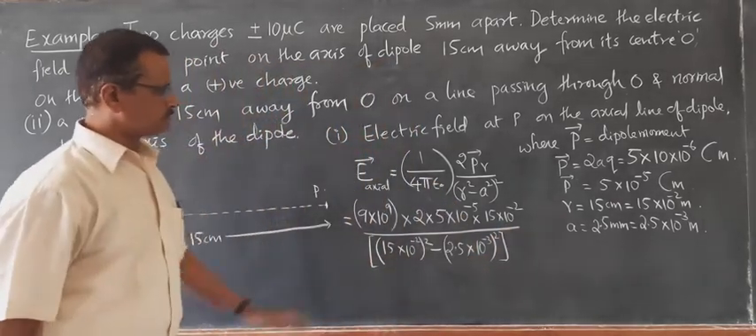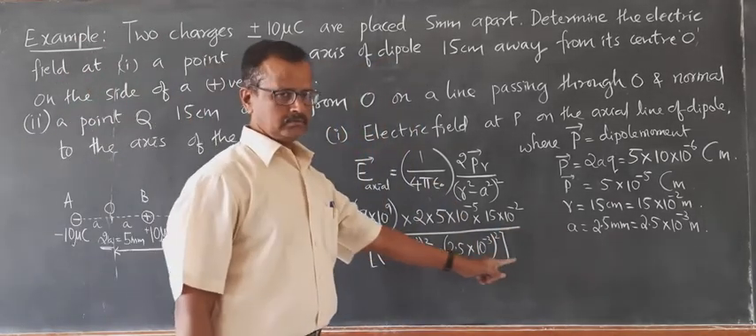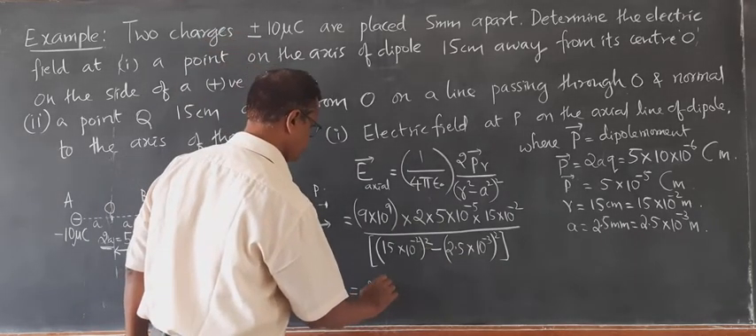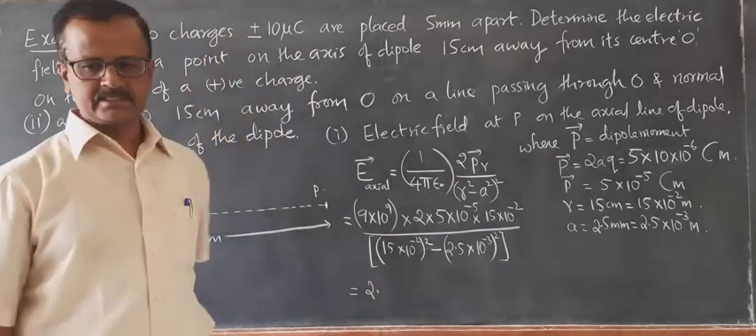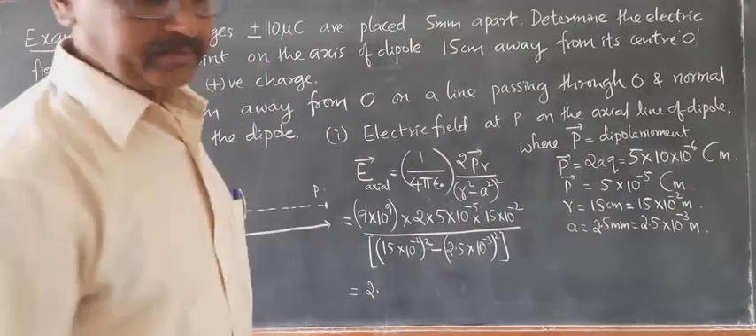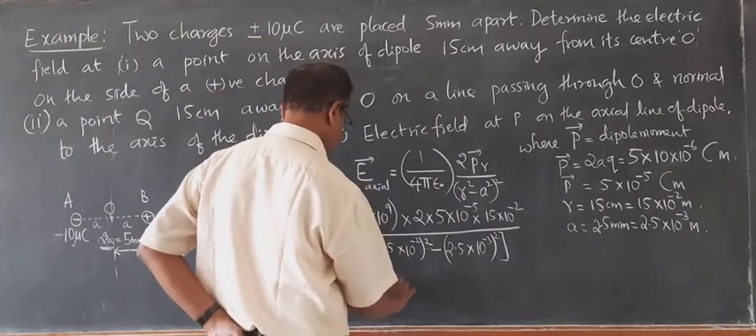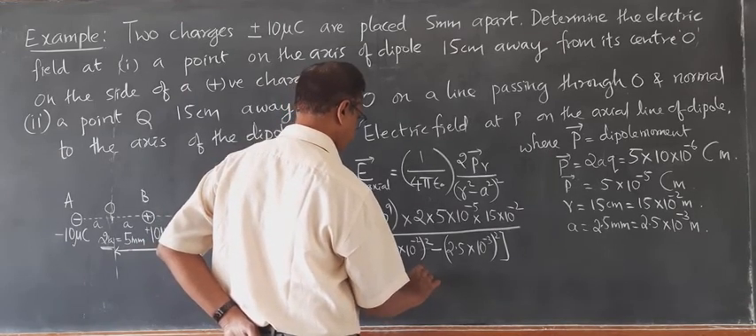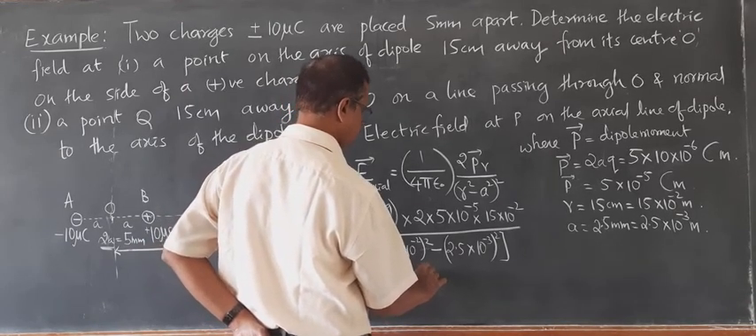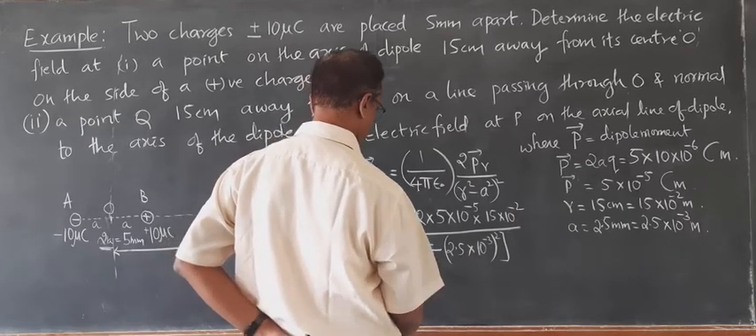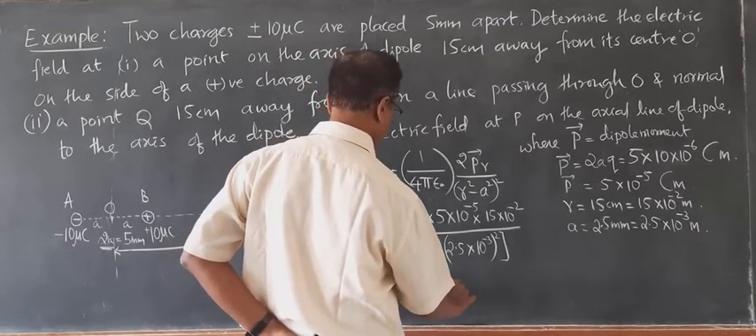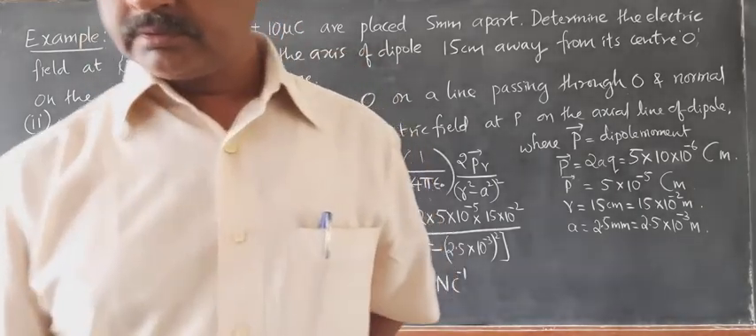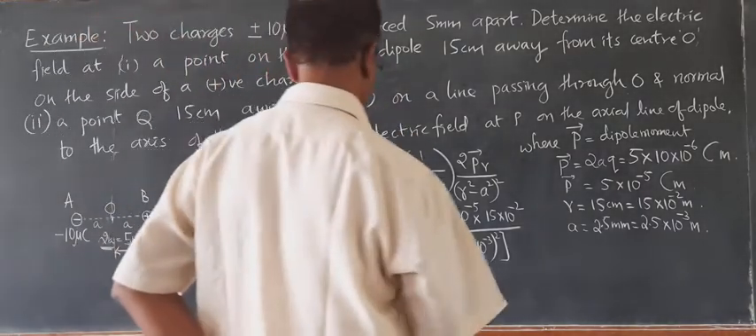If you work it out, if you calculate, this comes out to be 2.7 into 10 to the power of 5 Newton per coulomb, along B.